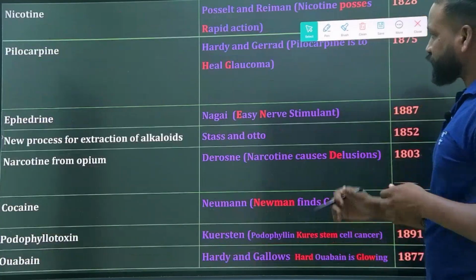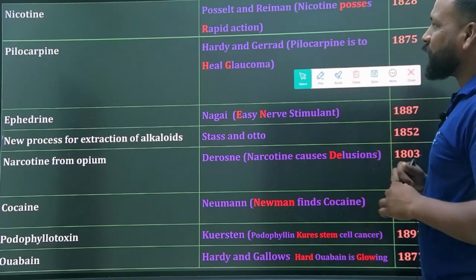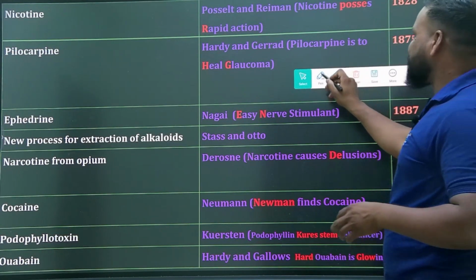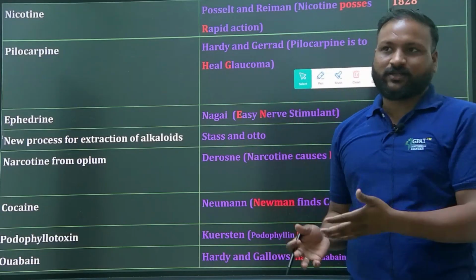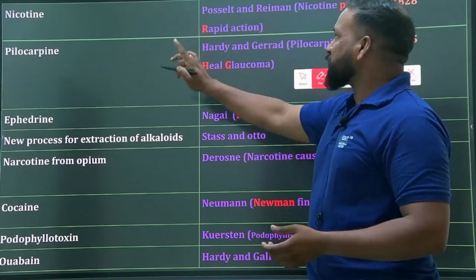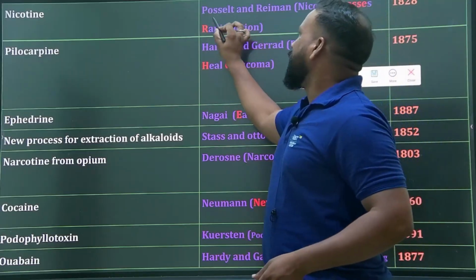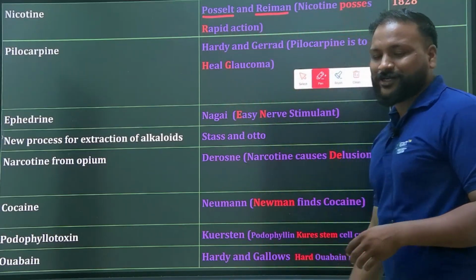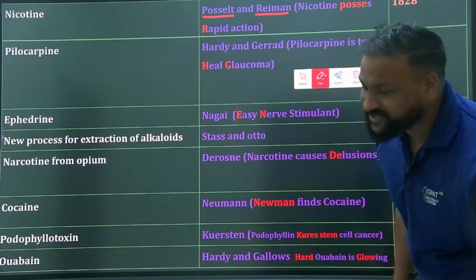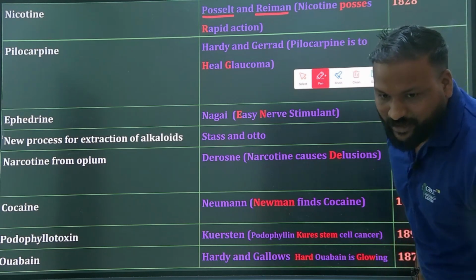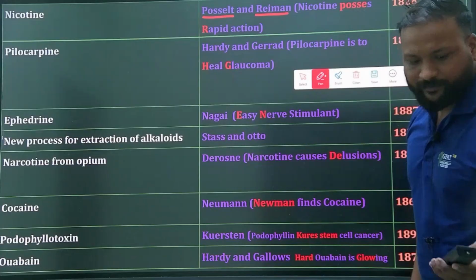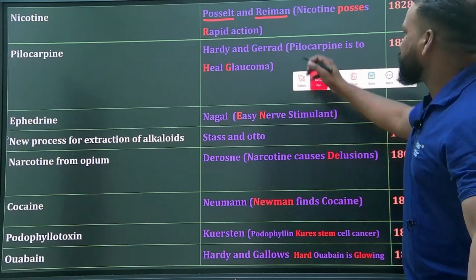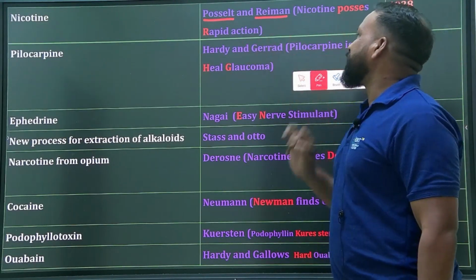The next one is nicotine. Nicotine is a CNS acting drug, but it was isolated by Posselt and Reimann. For that we have created one shortcut: nicotine possesses a rapid action.